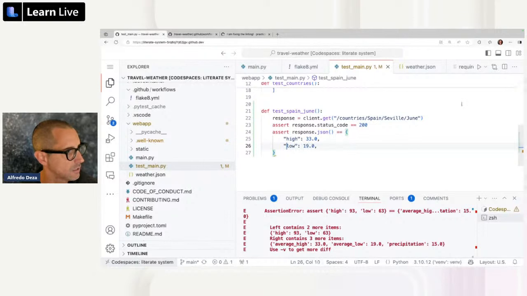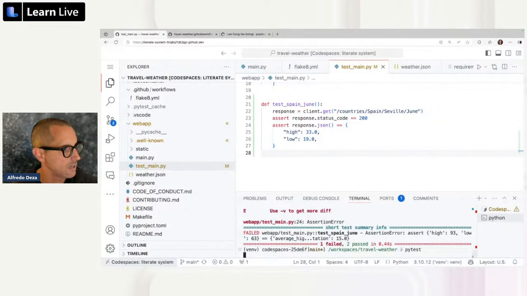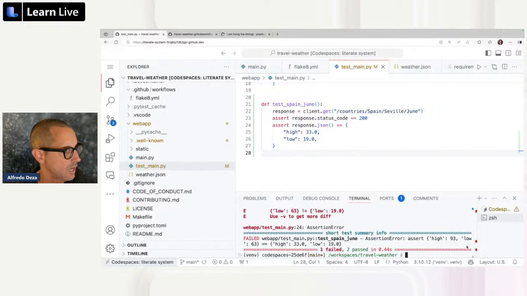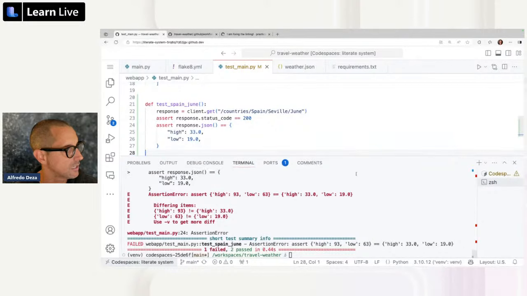So I'm going to do that. I'm going to save that. I'm going to add a new line so it doesn't complain. There we go. And I'm going to run the test again, pytest, and high 33. Do you see that? This 19.0, it doesn't like it because of what it's expecting here. I'm going to remove that and make it slightly bigger.